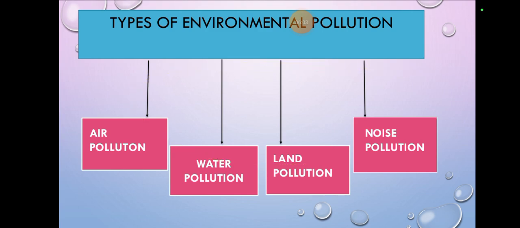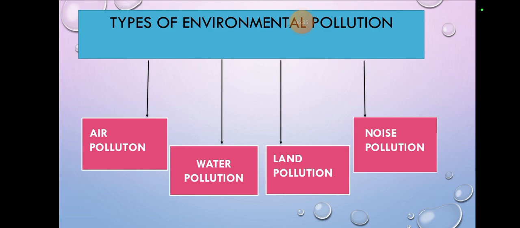Types of environmental pollution. Basically there are four types of pollution, but in your 5th class book, National Curriculum Federal Board, there are three mentioned. Noise pollution is not mentioned. But it is also a type of pollution, though it's not mentioned in that book. So we have four types of pollution basically. What are the four types of pollution? Let's go through them. The very first pollution is air pollution.